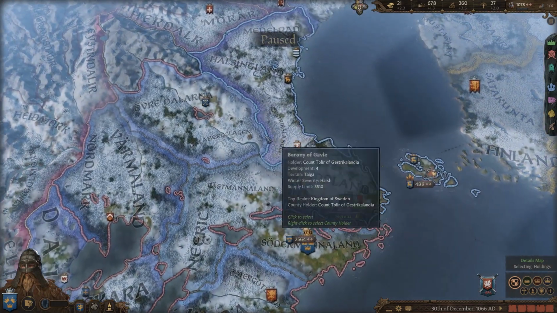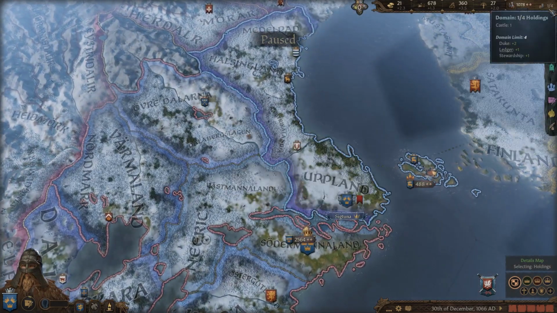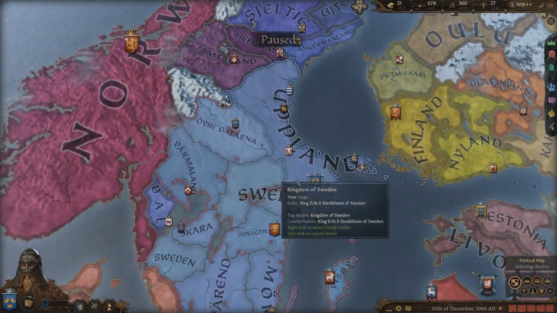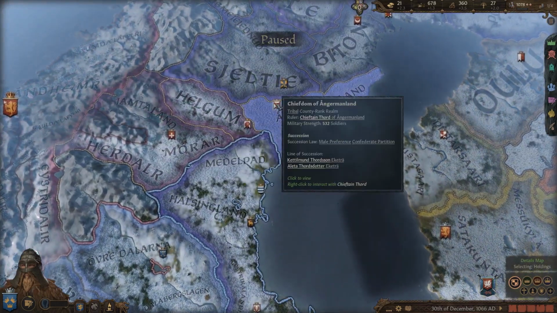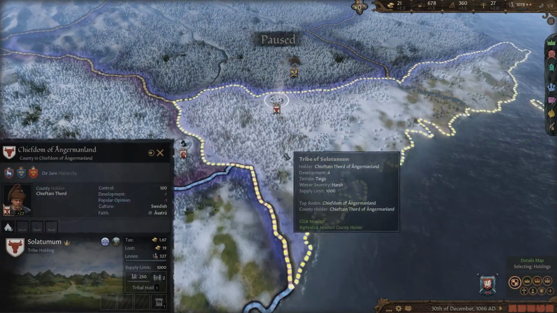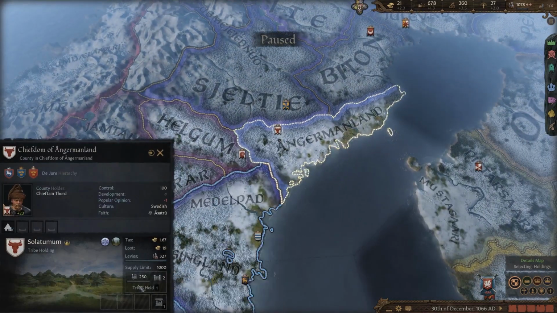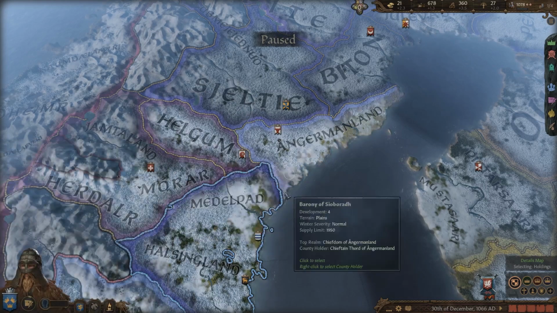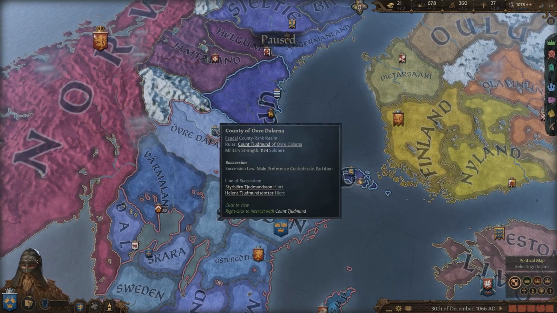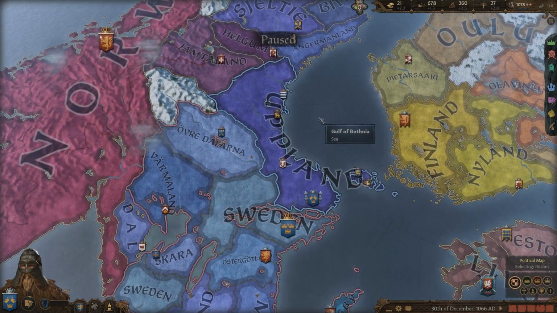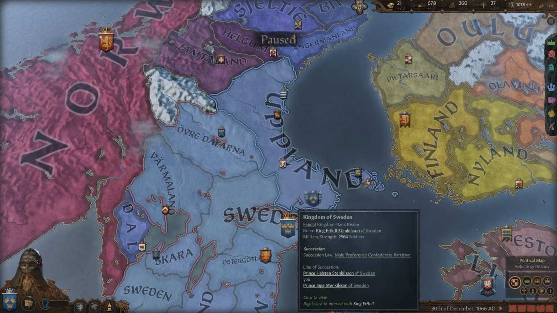But my main goal right now will be to increase my domains to 4, and I'm not sure yet if I'm going to go outwards to do that. I could declare war on some of these weak neighbors to the north, but the problem is that they are tribal holdings, so I won't get any benefits from holding these until I feudalize them, which is pretty expensive, and we won't have a huge gold income right in the beginning of the game. So I'm thinking I might have to declare war on some of my neighboring vassals of the Kingdom of Sweden.